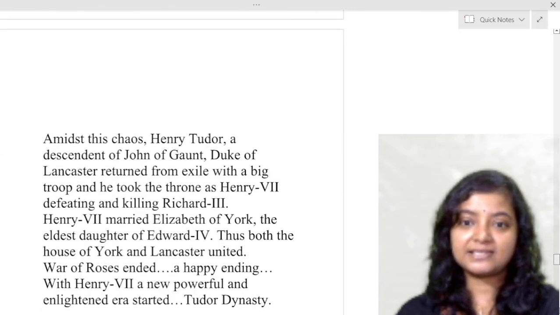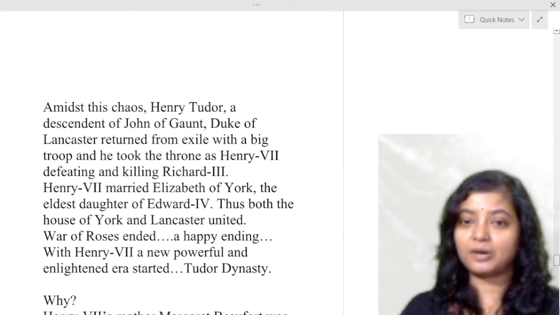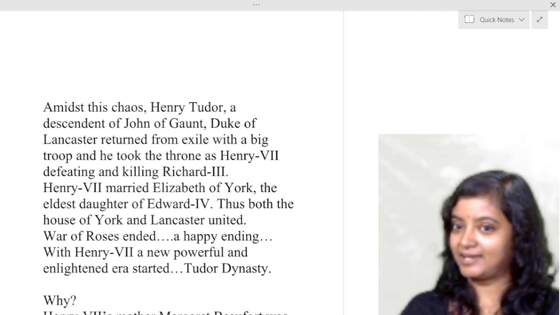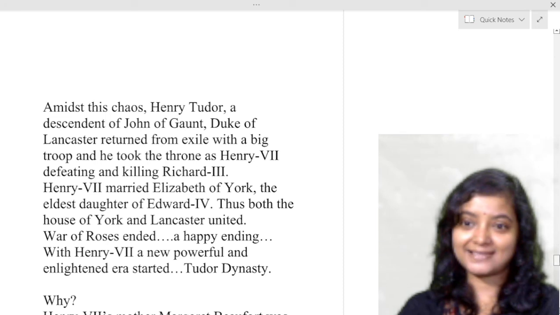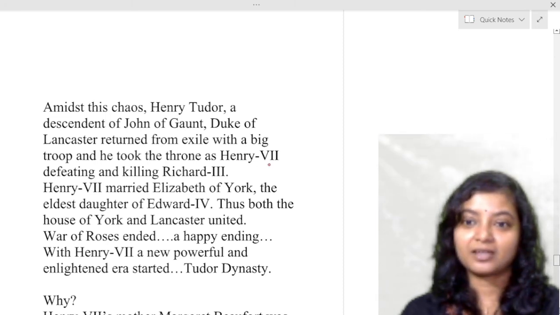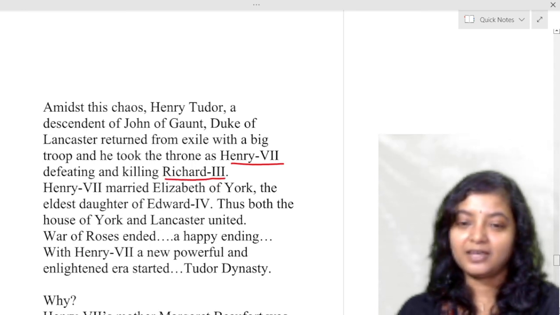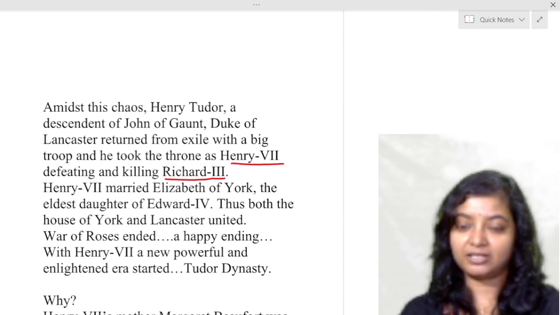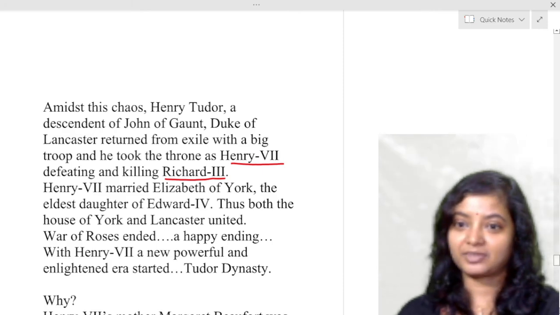And amidst this chaos, Henry Tudor, a descendant of John of Gaunt, Duke of Lancaster, returned from exile with a big troop, and he took the throne as Henry VII, defeating and killing Richard III. Now, Henry VII killed Richard III and did another thing that is very important. He married Elizabeth of York.